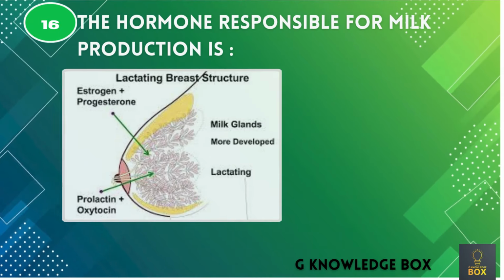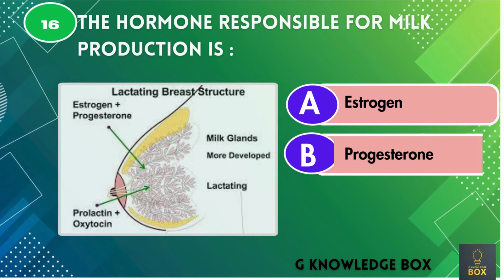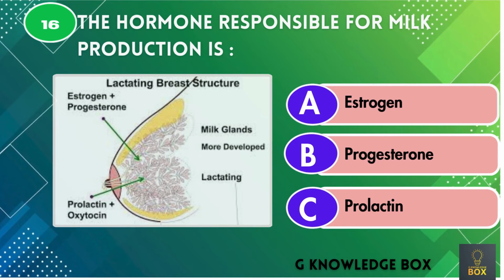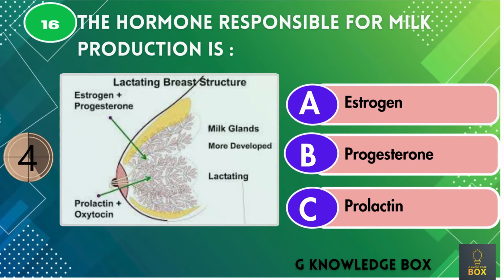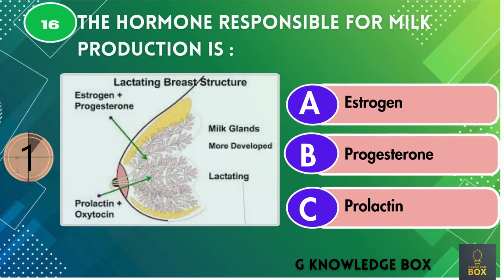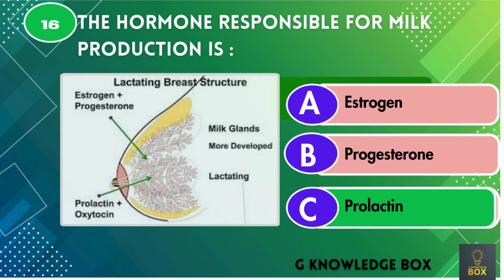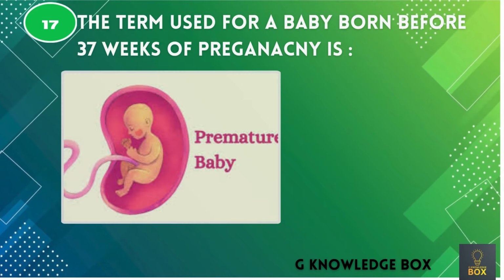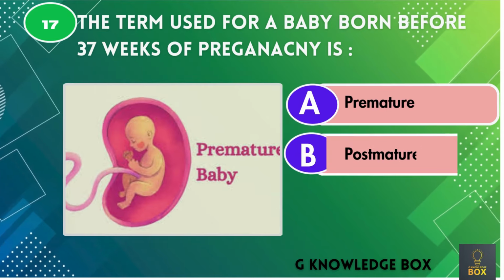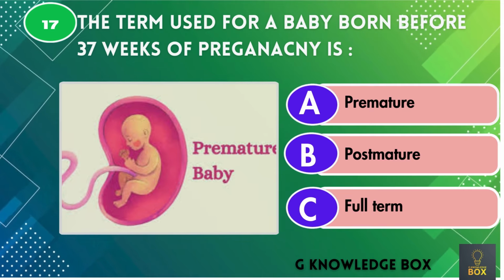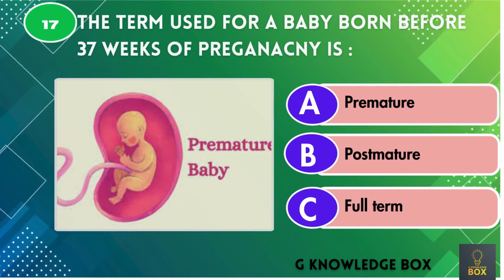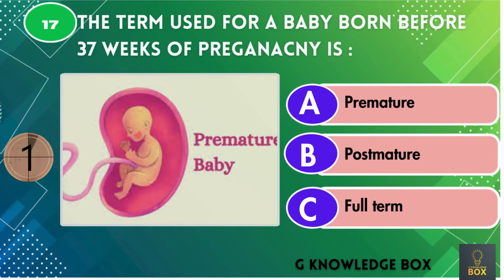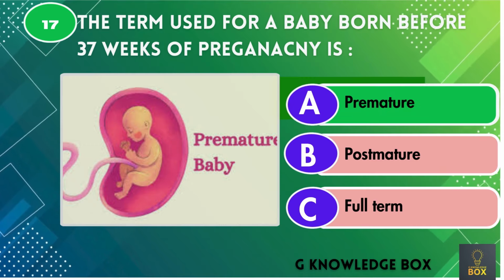The hormone responsible for milk production is... correct answer is prolactin. The term used for a baby born before 37 weeks of pregnancy is... Correct answer is premature.